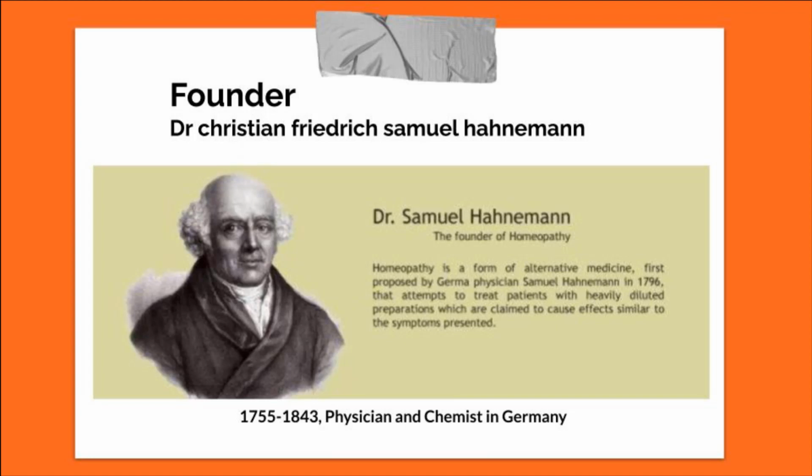He is known as the founder, and he gave the concept of similar suffering. During the period of 1755 to 1843, this physician and chemist in Germany, Dr. Christian Hahnemann, gave this concept of similar suffering, that is our homeopathic system of medicine.